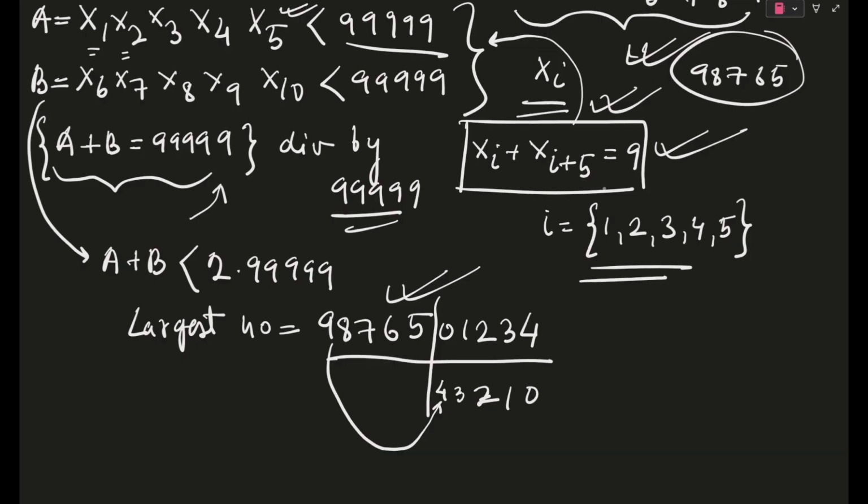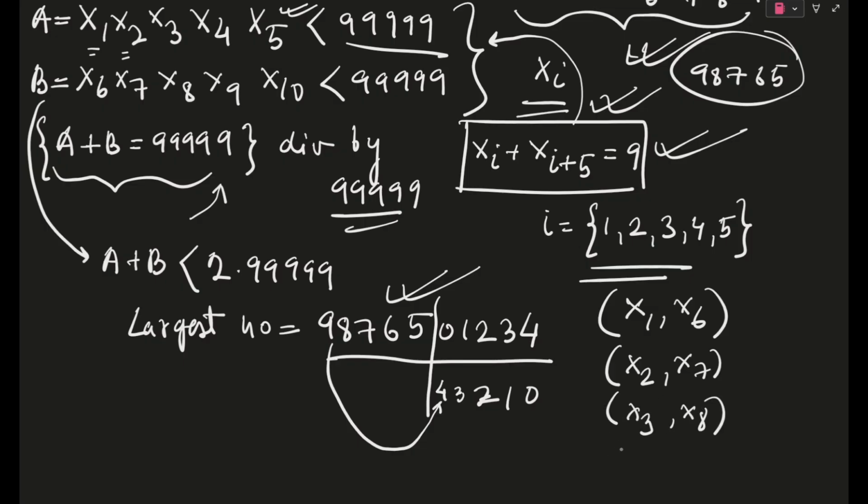So what I will do is put i equals 1 2 3 4 5 and make the pairs. So pairs are x1 x6, x2 x7. Next it will be x3 x8. I guess 5 such pairs. This will be x4 x9, and finally you will have x5 x10. These are the possible pairs. x1 plus x6 has to be equal to 9. Similarly 2 plus 7 is 9, 3 plus 8 is 9, 4 plus 9 is 9, 5 plus 10 has to be 9, in that way. So I hope you can understand.